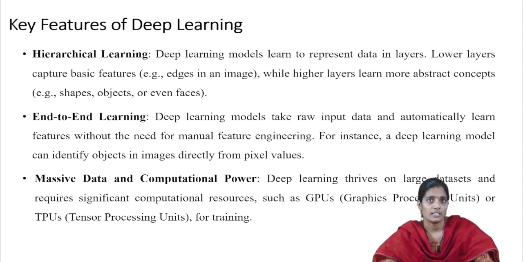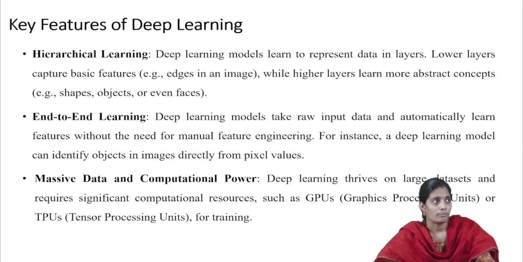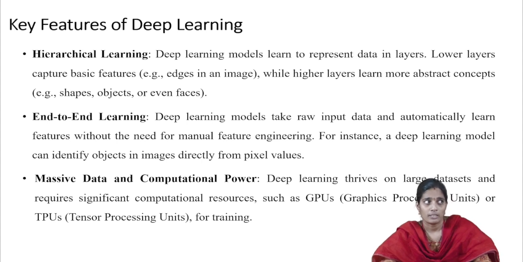Next one is end-to-end learning. In the deep learning model, the input is the raw image, and after giving the input, it is going to learn the features without any necessity of manual feature engineering. It means that in deep learning models, we are not going to perform manual feature extraction. It is done automatically by the deep learning models. For example, a deep learning model is going to identify objects in images directly based on the pixel values.